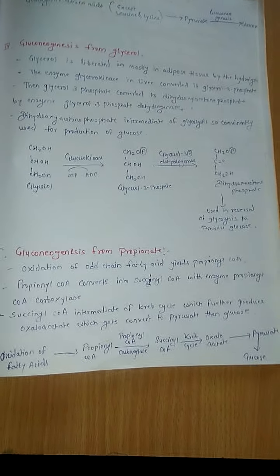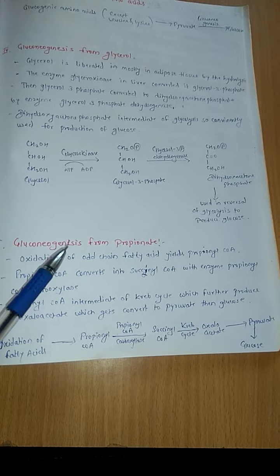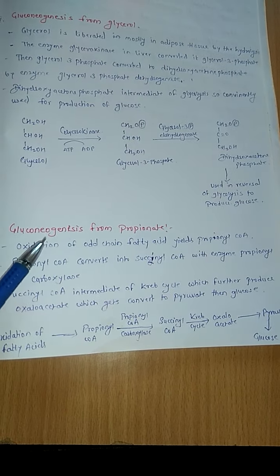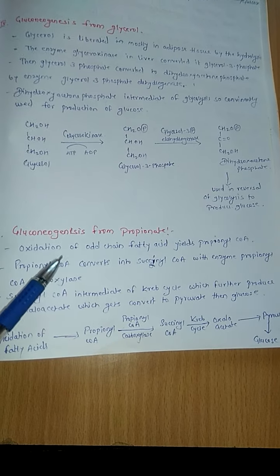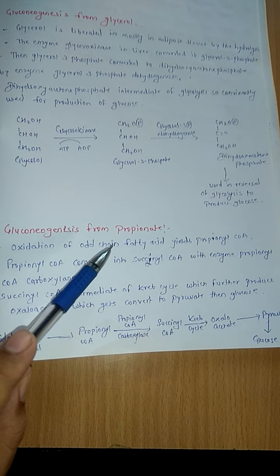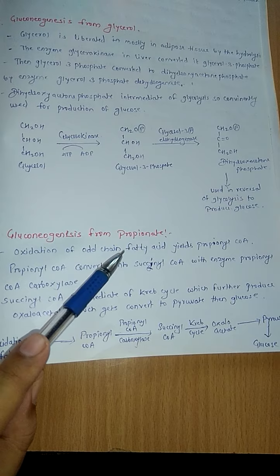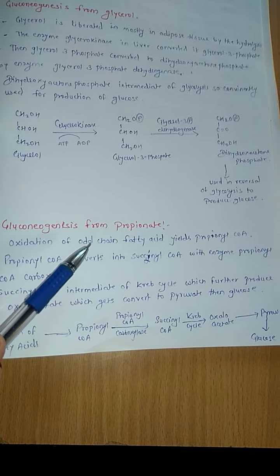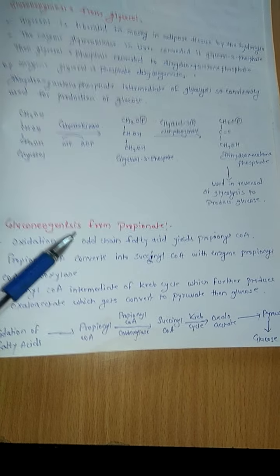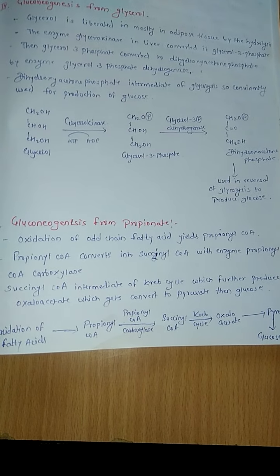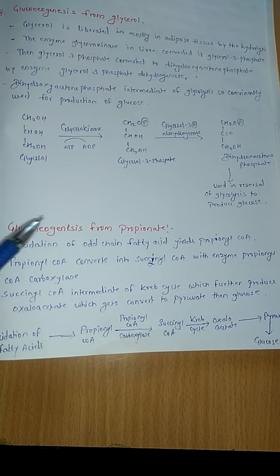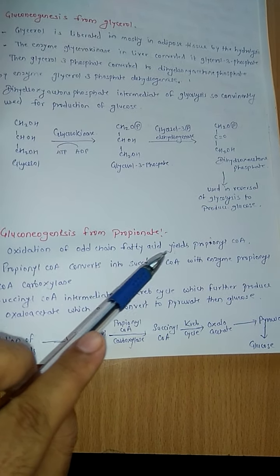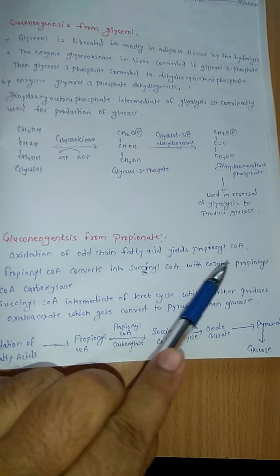Okay, now next is gluconeogenesis from propionate. Propionate is obtained from the oxidation of odd chain fatty acid. Now, odd chain fatty acid, even chain fatty acid, saturated and unsaturated fatty acid will come in the next topic, that is lipid metabolism. I will explain there, but just remember that oxidation of odd chain fatty acid yields propionyl CoA.